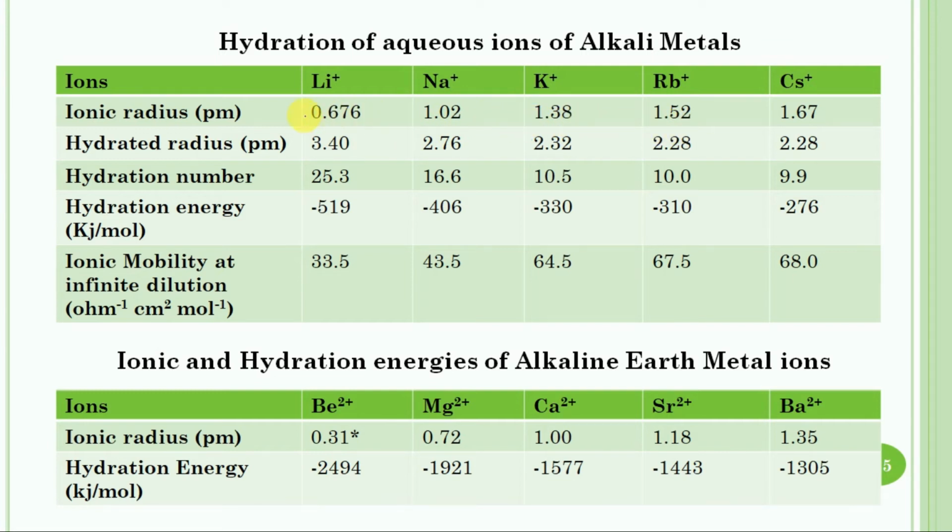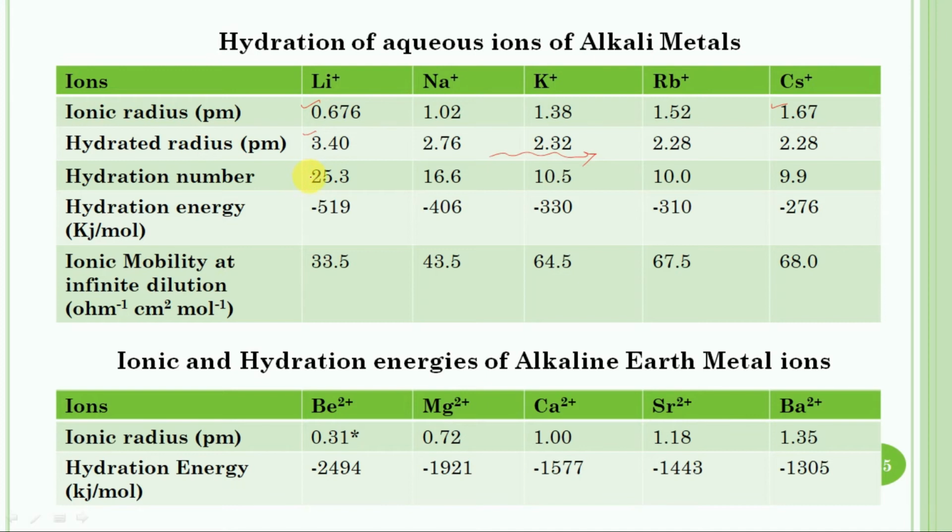The lithium plus has the least ionic radius and cesium plus has the maximum ionic radius. So in the case of hydrated radius, due to the smaller size of lithium, it has the maximum hydrated radius, and the hydrated radius goes on decreasing as we move down the group, and it is the least in the case of cesium plus.